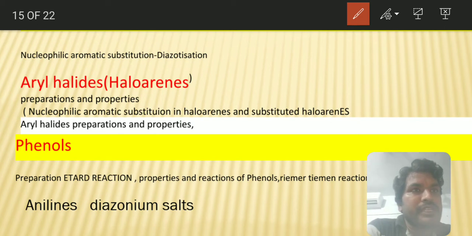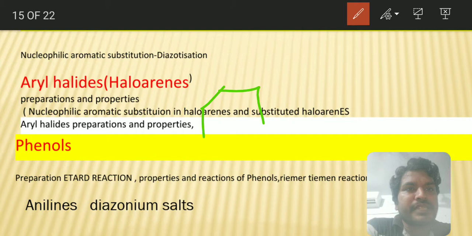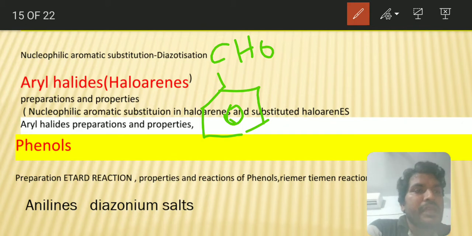And you see, we didn't cover aldehydes here; benzaldehyde and all is there. How can we produce benzaldehyde? Very important. The Kolbe reaction is there for phenols. When phenol is treated with carbon dioxide in presence of NaOH, salicylic acid will be formed. Those things are very important.